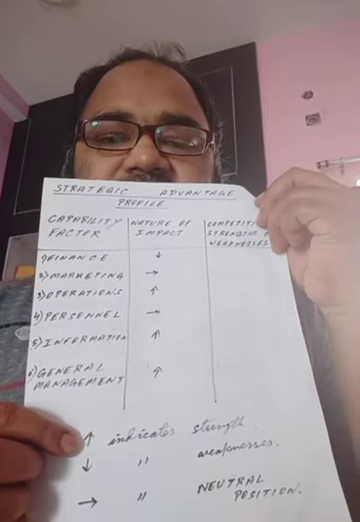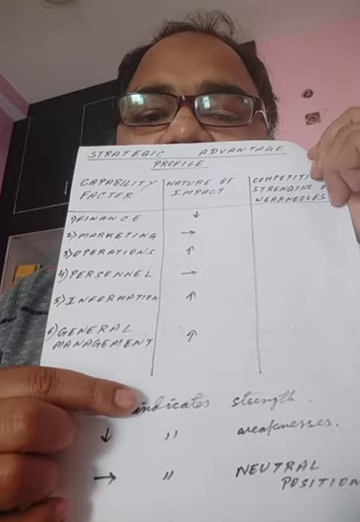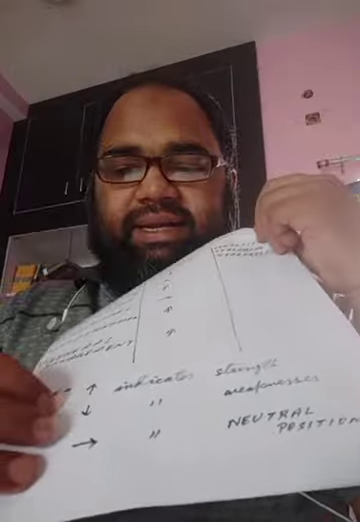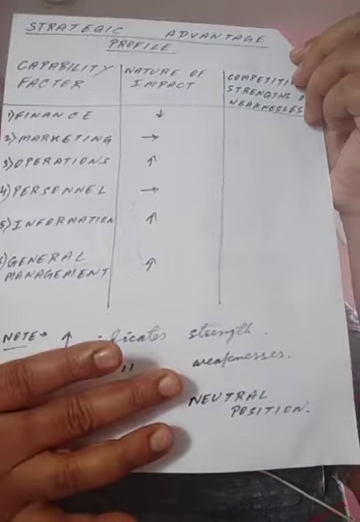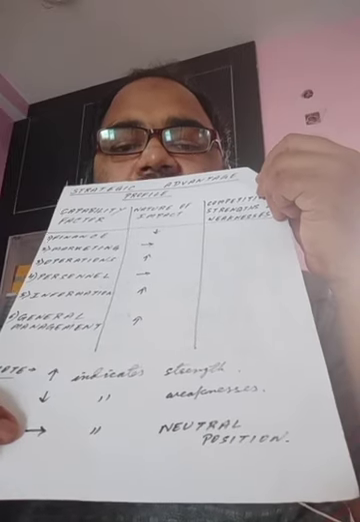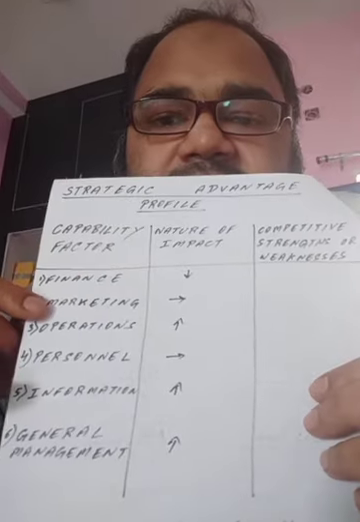For example, the very first is the up arrow. The up arrow indicates strength. The next one is the down arrow. This down arrow indicates weaknesses. And the last is the horizontal arrow. This horizontal arrow indicates a neutral position, that is, that particular capability in the organization is neutral.